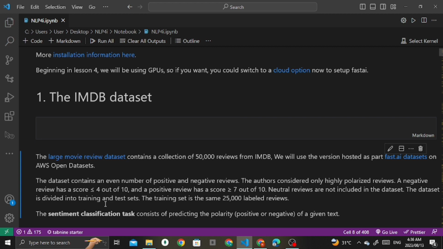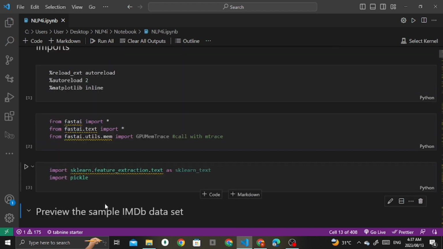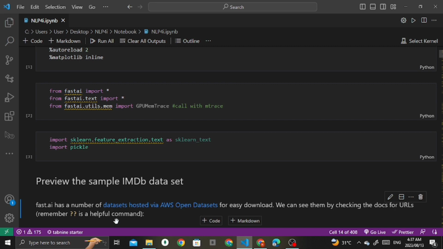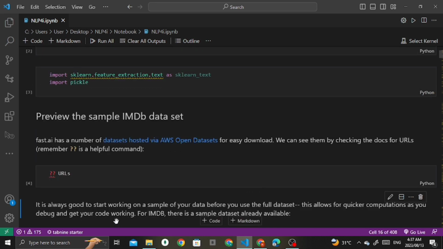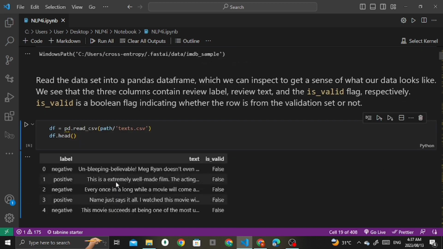We're going to use this large movie review dataset, which contains a collection of 50,000 reviews from IMDb, and it is part of Fast AI datasets, which was a partnership with AWS hosting. Now, how to import this? Here are the steps, and you can see it's pretty clear. Here we use two question marks, because Jupyter notebook uses a question mark to pull up documentation. That's clear now.